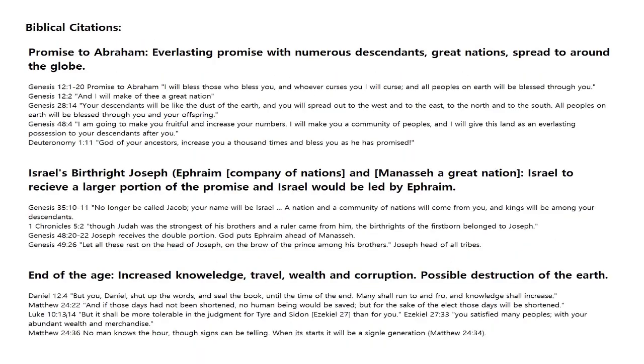So now let's look at some attributes of what these lost 10 tribes of Israel would be, using some biblical citations. We won't go into the details; you can see the specific scriptural references below the headlines here. The first one was that the promise to Abraham was going to be everlasting, so they wouldn't be lost. There would be numerous descendants, great nations, plural, spread around the globe, and that was the promise to Abraham.